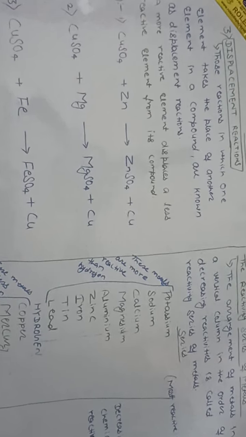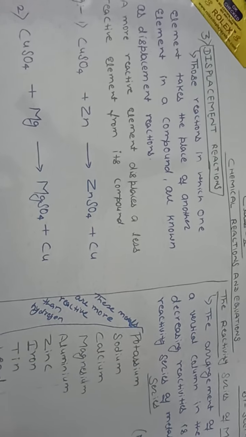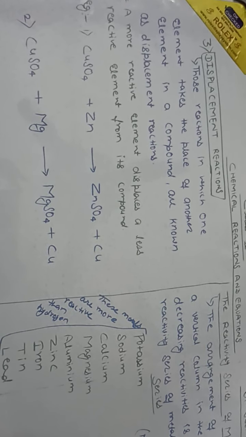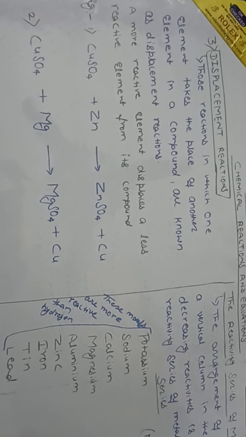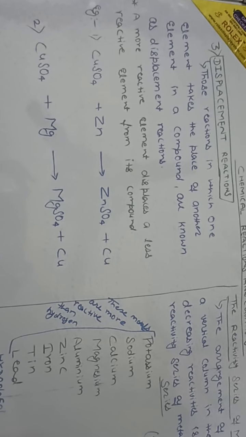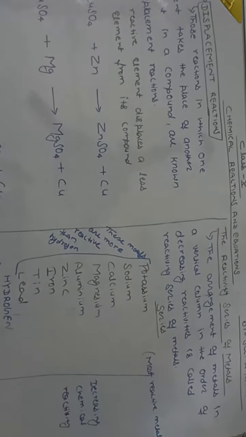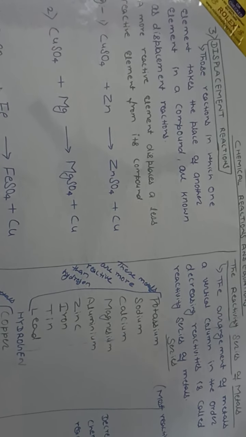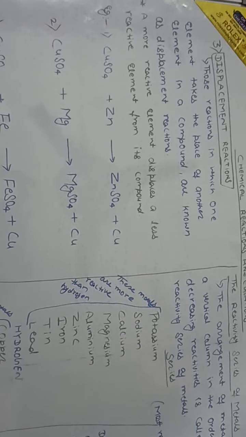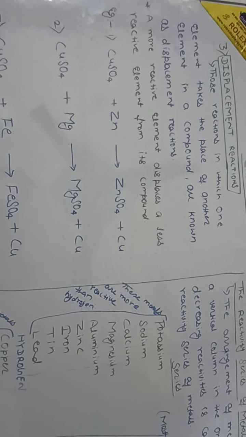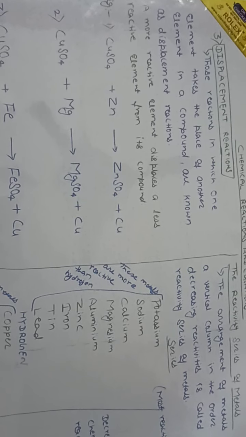Now this is the third type, displacement reaction. Those reactions in which one element takes the place of another element in a compound are known as displacement reactions. For this, children, you should know the reactivity series of metals, because displacement reaction means which metal is stronger and displaces the other. So you should learn about the reactivity series of metals.